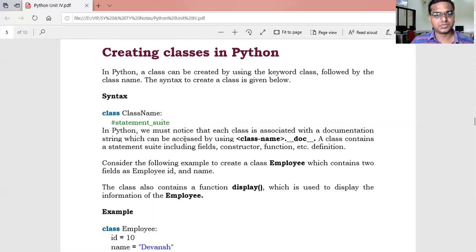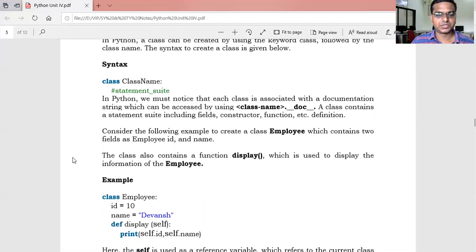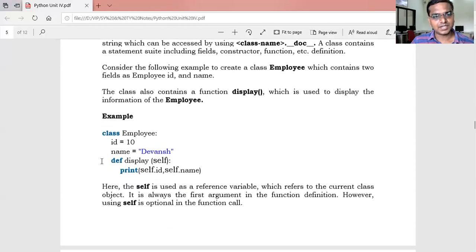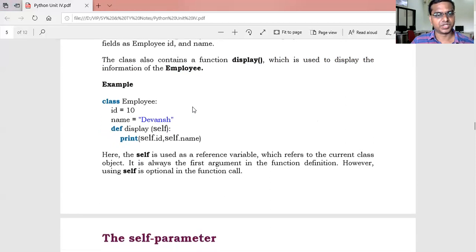In Python, we must notice that each class is associated with a documentation string, which can be accessed by using the class dunder doc. A class contains a statement suite including fields, constructor, function, etc. definition. Consider the following example to create a class Employee which contains two fields, employee ID and name. The class also contains a function display which is used to display the information of the employee.